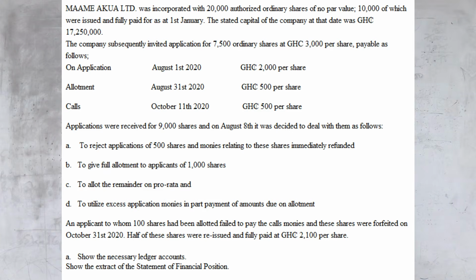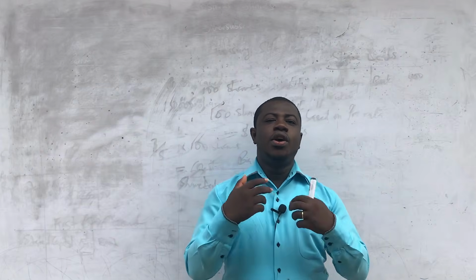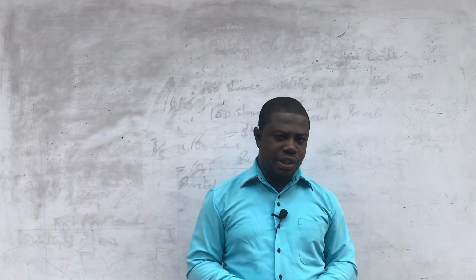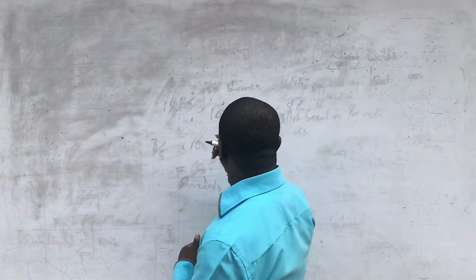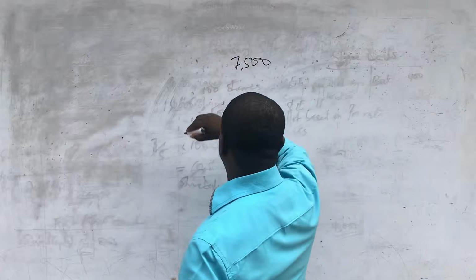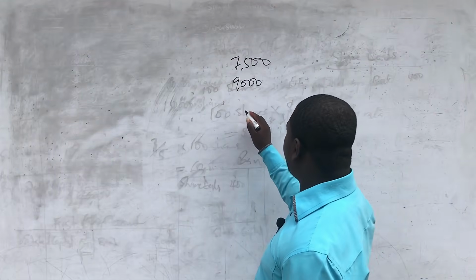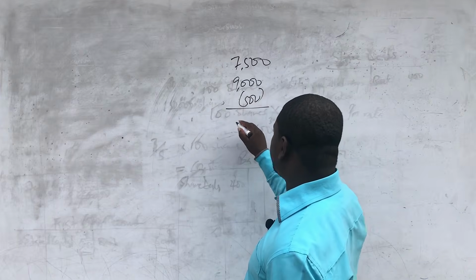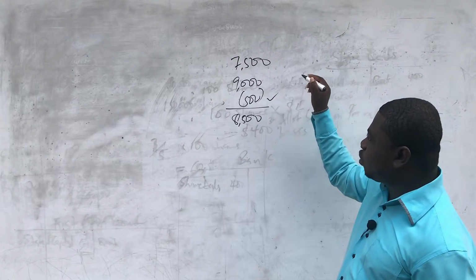B, to give full allotment to 1,000 shares. Now remember that we have issued out only 7,500 shares. Applications have been received for 9,000, but we are rejecting 500 out of the 9,000. So it means we have 8,500 applications after rejection of the 500.